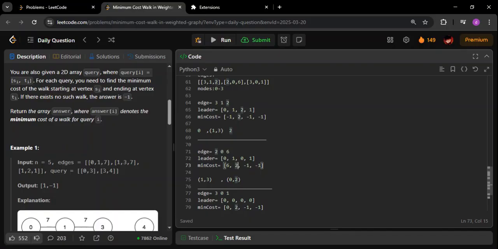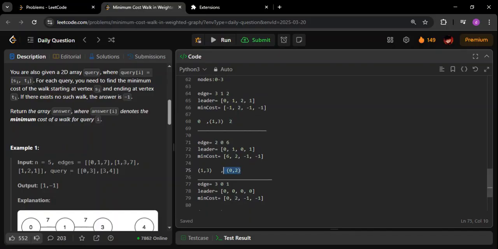Now if you see what is happening, this is how the graph is going to look. 0 and 2 are part of a single component, and 1 and 3 are part of a separate component. For 1 and 3, the leader is going to be 1. Similarly, the leader for 0 and 2 is going to be 0.